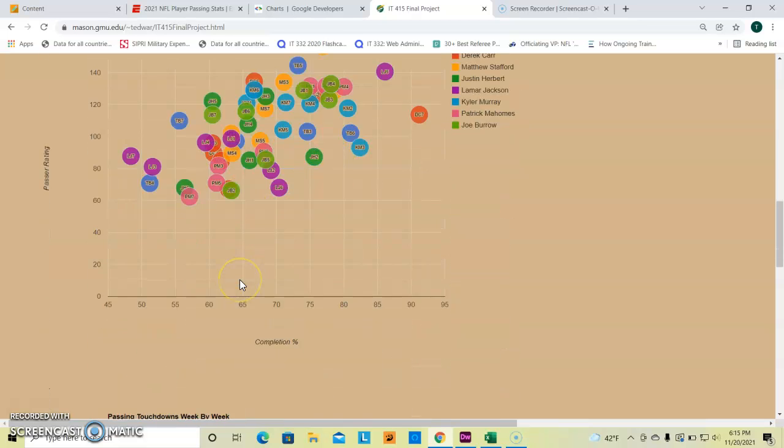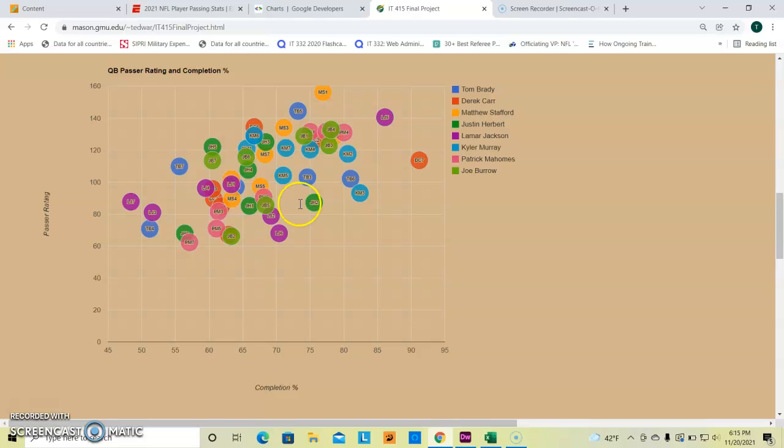And in terms of the bubble chart, it helps you break down which games are outliers, which games certainly trend to not the norm. So you'd think the norm is normally somewhere around here in this little middle area. So you have struggling games such as a 48.4 completion percentage, or you have a struggling game in terms of passing rating, 62.3, very low. And then you have these outliers such as the Matthew Stafford week 1 or the Derek Carr week 7, where it's just completely out of proportion, outlying.